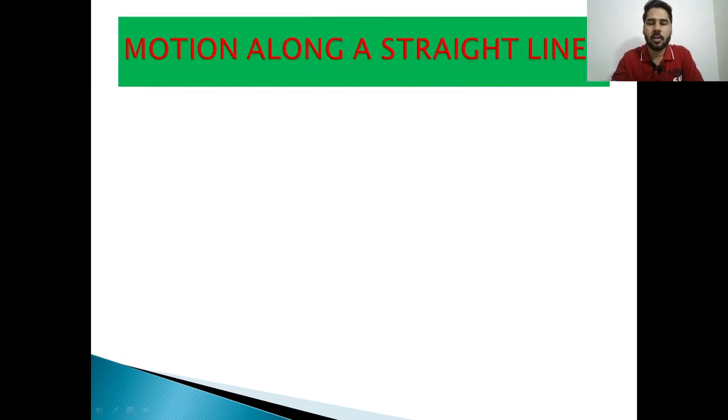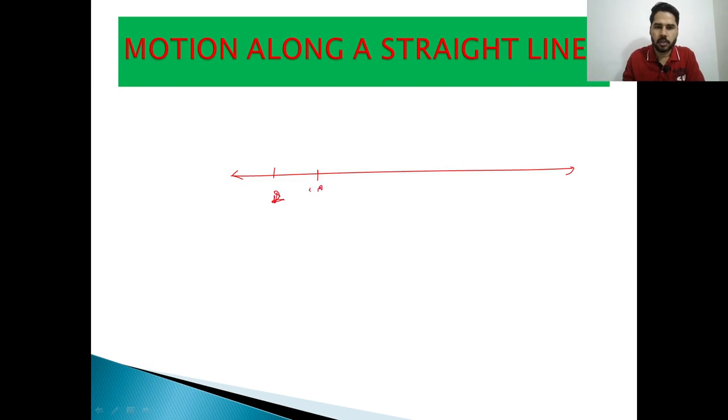Motion along a straight line. As you know, we can draw a straight line with numbers 1, 2, 3, 4, 5, 6, 7, 8 and 9.